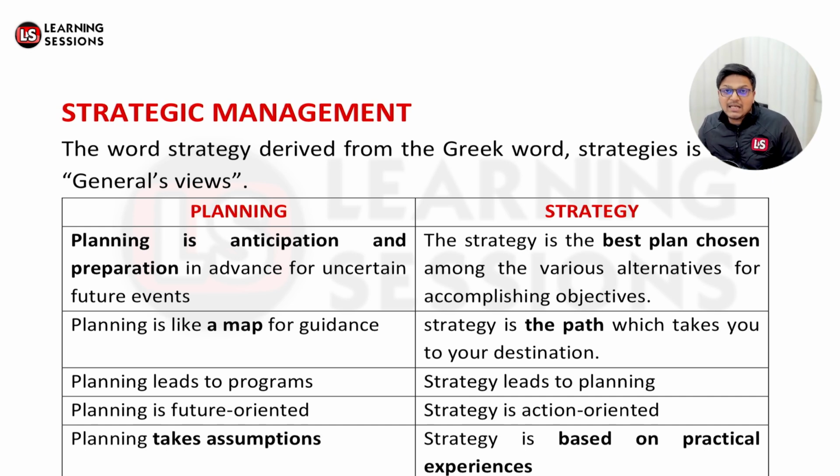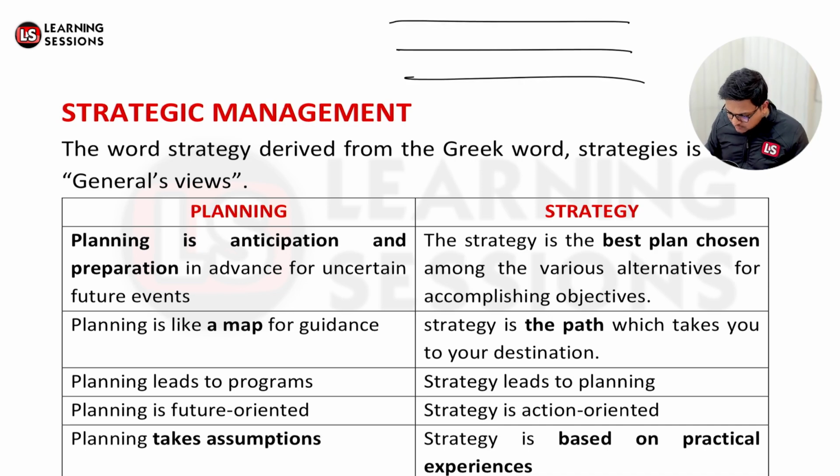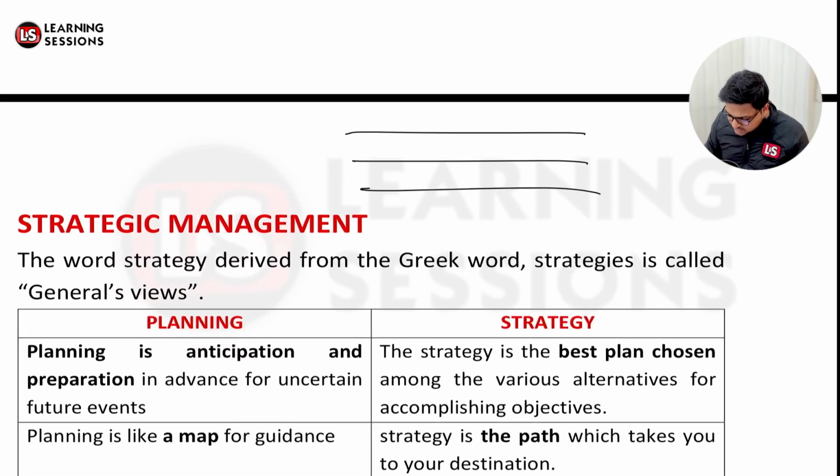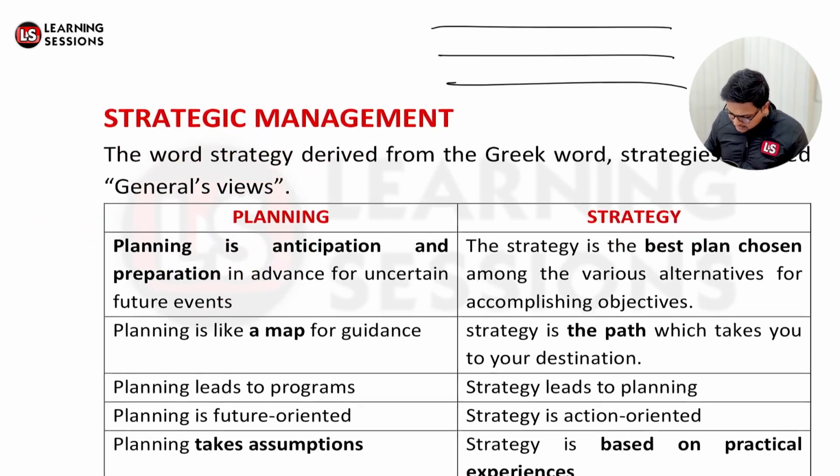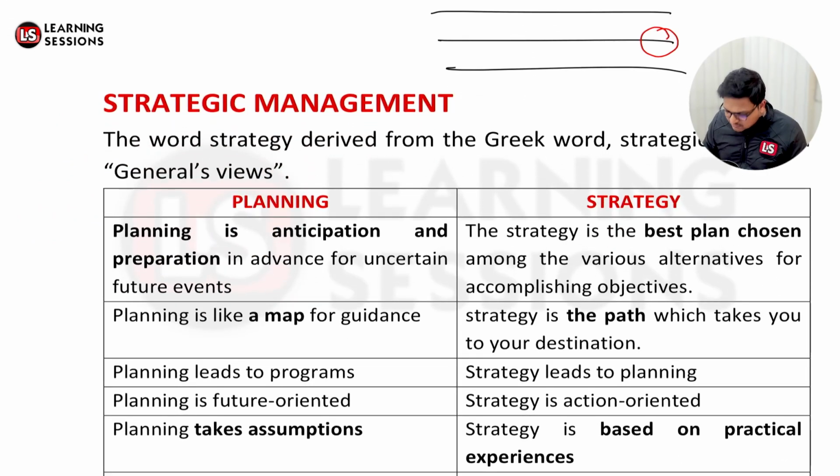But in case of strategy, you have to choose the best plan out of the different options, the different alternatives available, so as to accomplish those objectives. Let's say we have different ways over here and we select the best one. Let's say this one is the best one, so this is a strategy. And the different things which are available over there are related to planning.